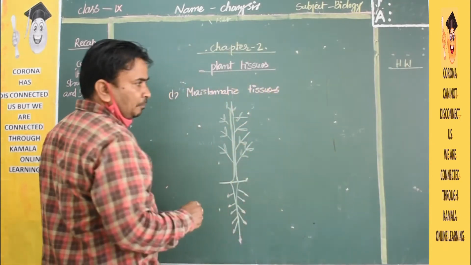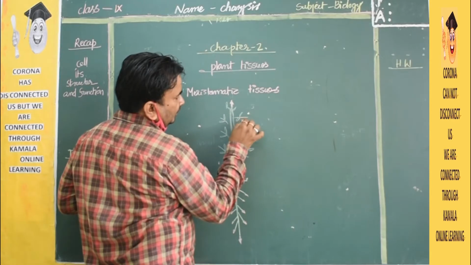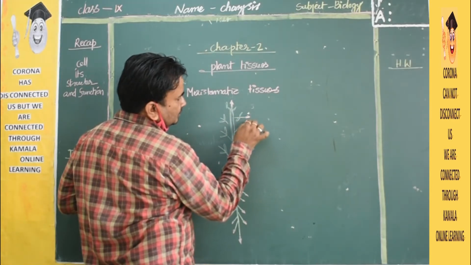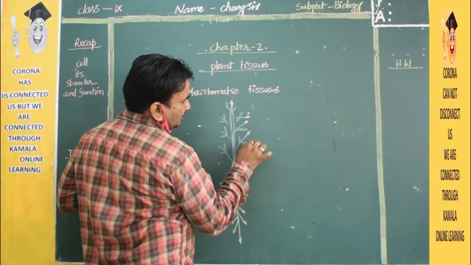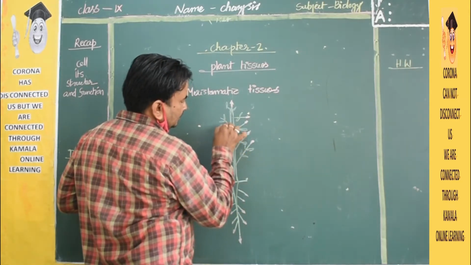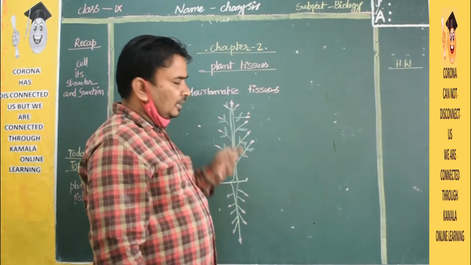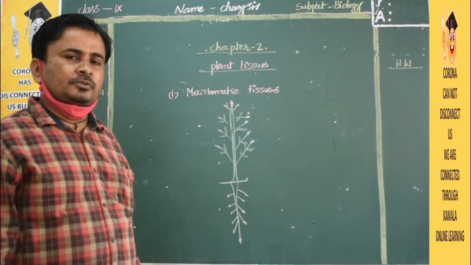Even the tip of the stem and the end of the branches contain meristematic tissues.